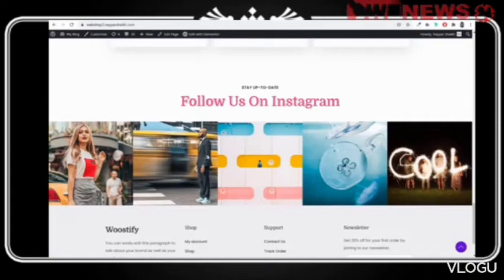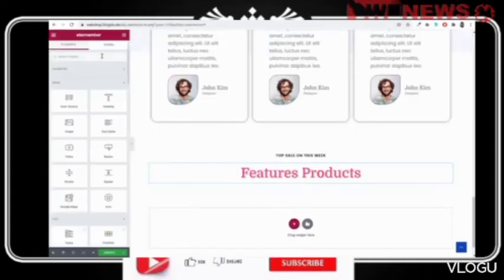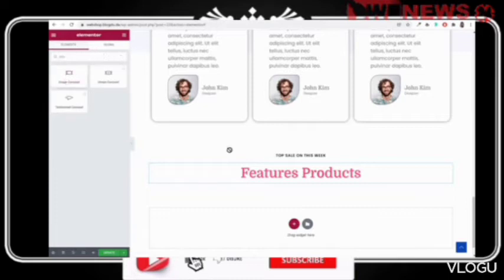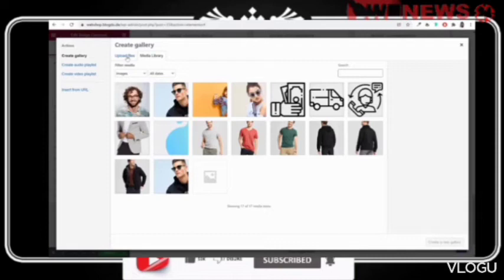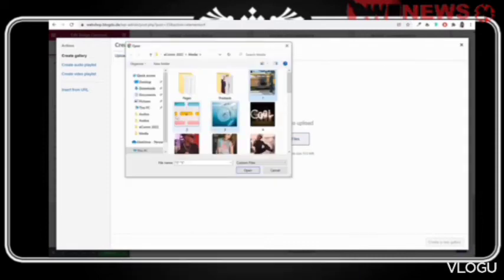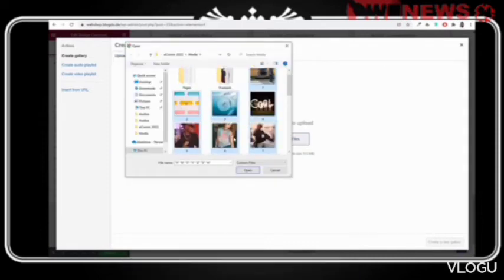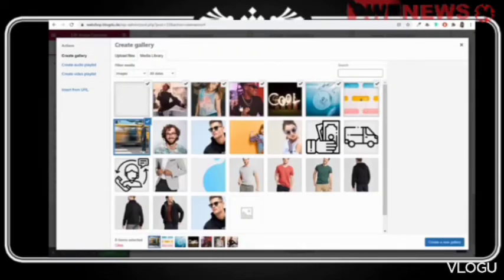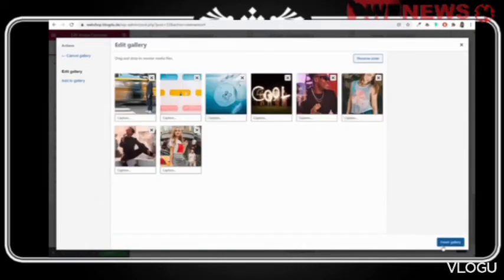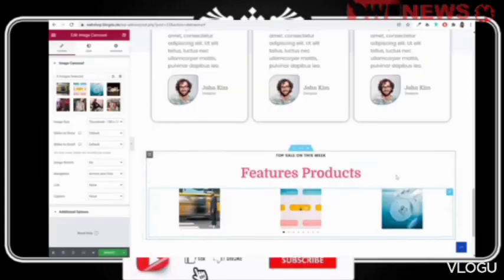Now below that we have this gallery or carousel, whatever it is. So you can search for image carousel, bring it at the bottom and upload all the images that you want. Click on upload images, upload these images like this and click on open. Now whatever images you want, you can select them and click on create a new gallery. Obviously you have to use your own images.